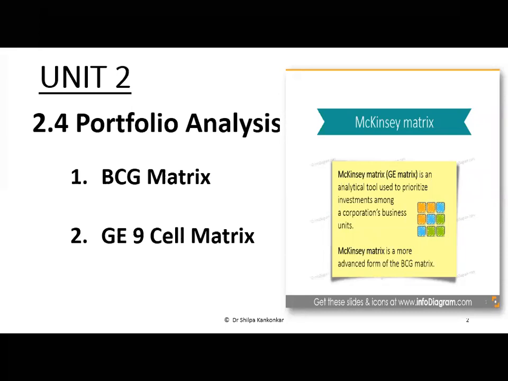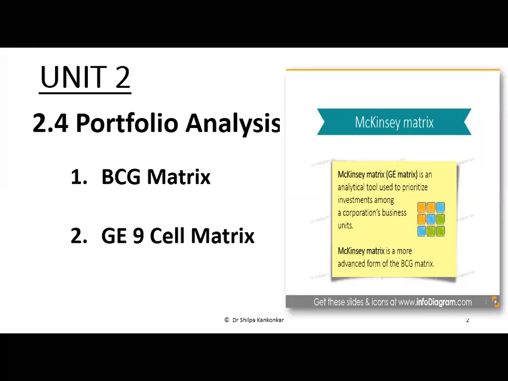I'm going to tell you 4 words you have to remember. I want you to make a note of it in your books also. Please take your pen and paper and write down 4 words. First, it is a strategic tool. Second, it's a portfolio analysis tool. Third, it's a systematic evaluation tool. And the 4th point would be, it's a corporate planning tool.